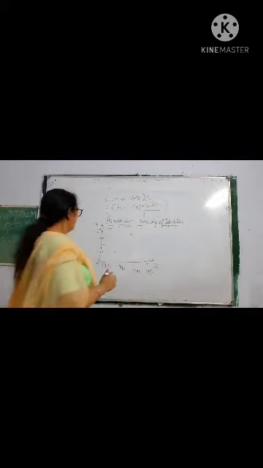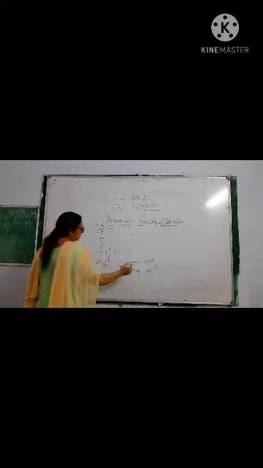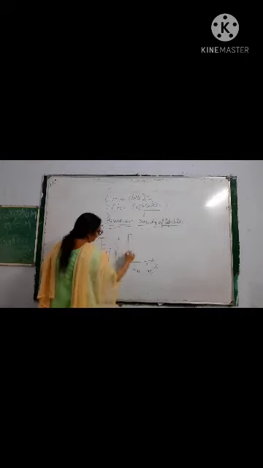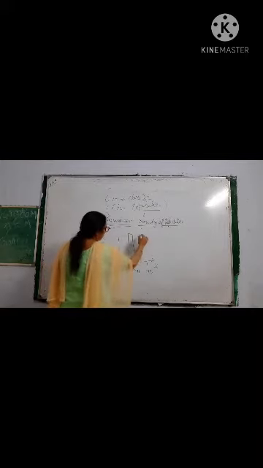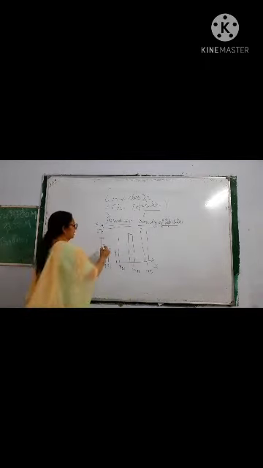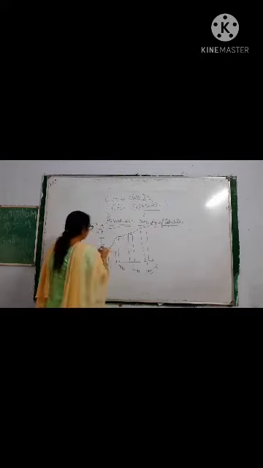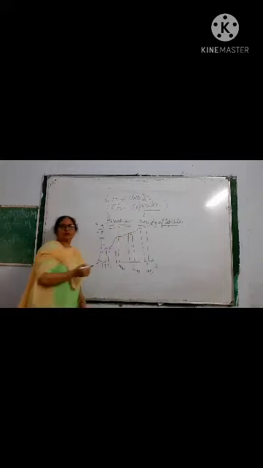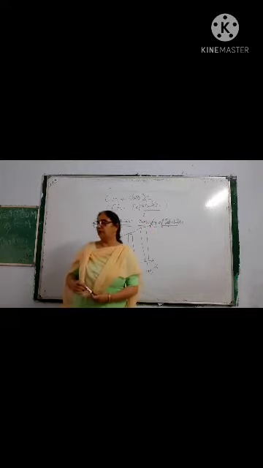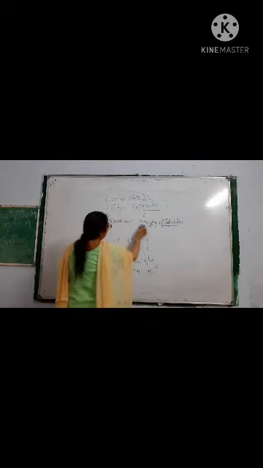We can see continuous growth in the population. When we talk about growth, we mean this line is rising. The population is increasing day by day, but after 1951 there was a high rise in the population of India.